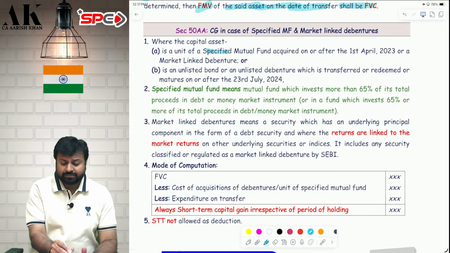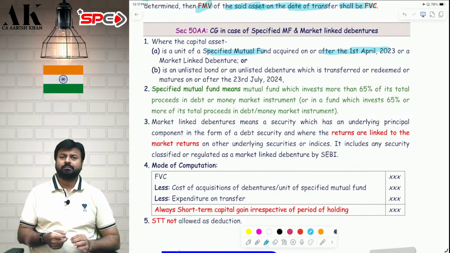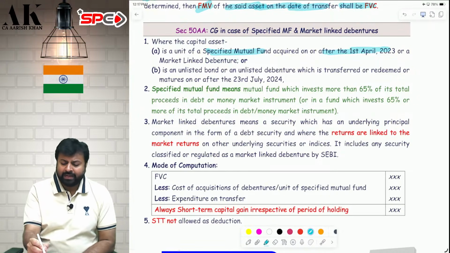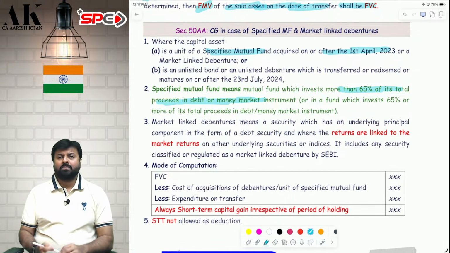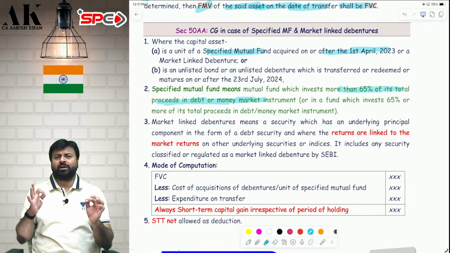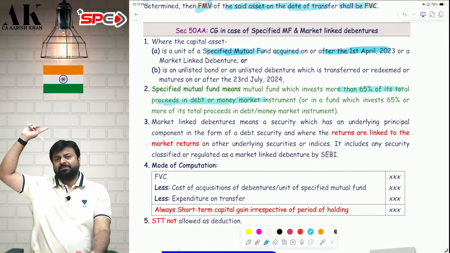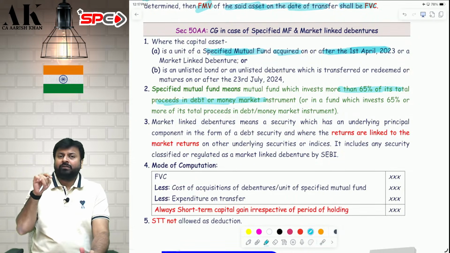First, if a specified mutual fund is acquired on or after 1st April 2023. Sir, what is a specified mutual fund? A specified mutual fund is nothing but a debt mutual fund in which more than 65% of the total money is invested in debt or money market instruments. So if more than 65% of the money is invested in debt or money market instruments, it is called a specified mutual fund. And if it is purchased on or after 1st April 2023, it is covered. If it is purchased before 2023, then it is not covered in 50AA. The date is important for mutual funds.